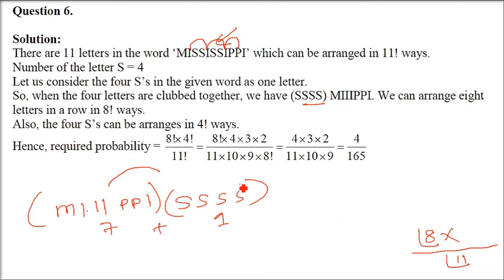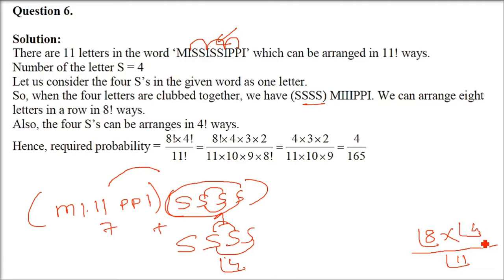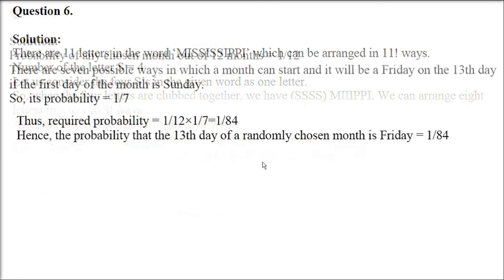But now the S's are different. All S's are different, so they can also be arranged in factorial 4 ways. These are four different S's, and they can be arranged in factorial 4 ways. So put factorial 4 here. Factorial 8 into factorial 4 by factorial 11, and this is going to be the final answer. 4 by 165 will come.